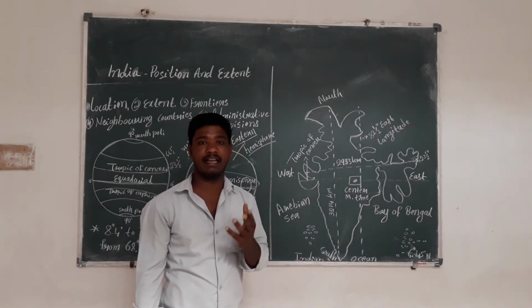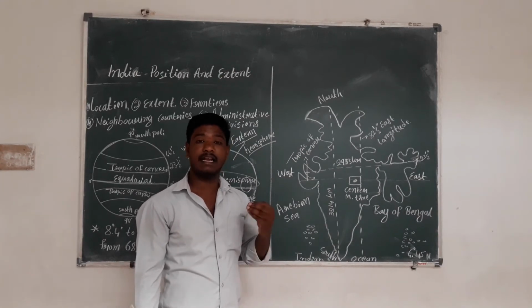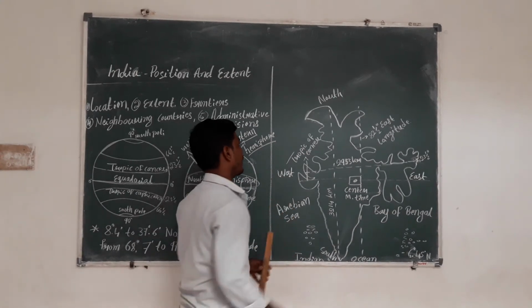Another name is IST. IST means Indian Standard Time.